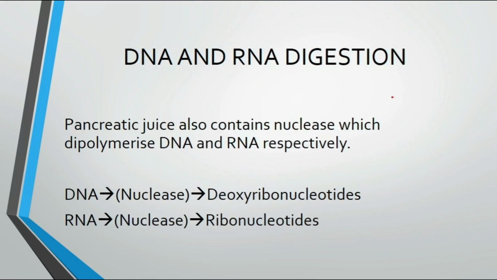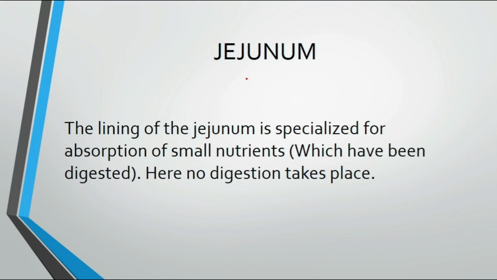So DNA and RNA digestion. Pancreatic juice also contains nuclease, which hydrolyzes DNA and RNA respectively. So DNA in the presence of nuclease becomes deoxyribonucleotides. RNA in the presence of nuclease becomes ribonucleotides. Okay, remember this. Then the duodenum. The duodenum is a part of the small intestine.